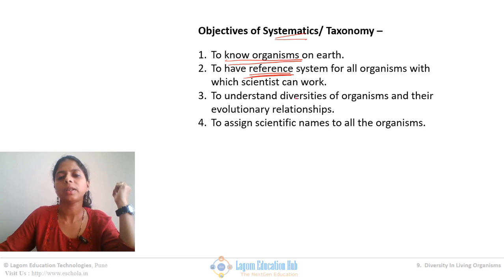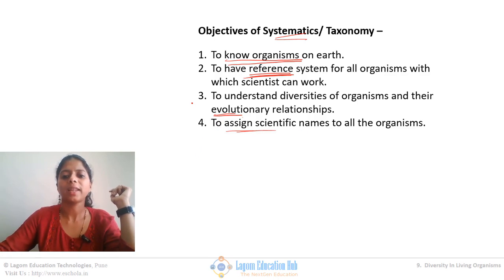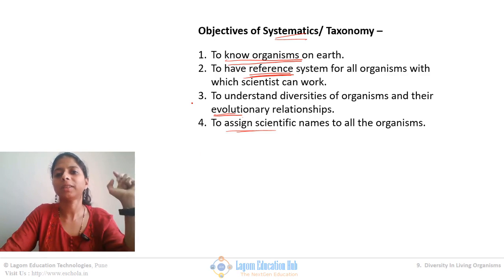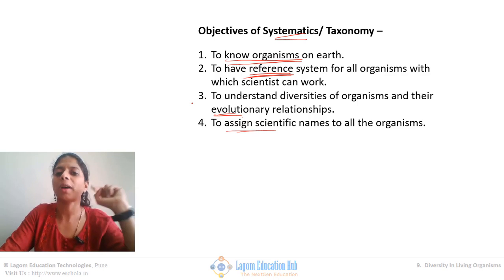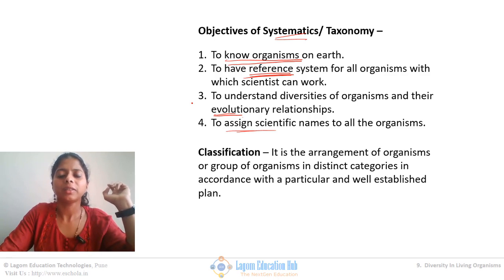Another objective is to understand the diversity of organisms and their evolutionary relationships. More about evolutionary relationships we are going to study ahead in this topic. And the last is to assign a scientific name to the organism. So these are four objectives of systematics. Remember, this kind of question comes for 2 marks. Now, the definition.